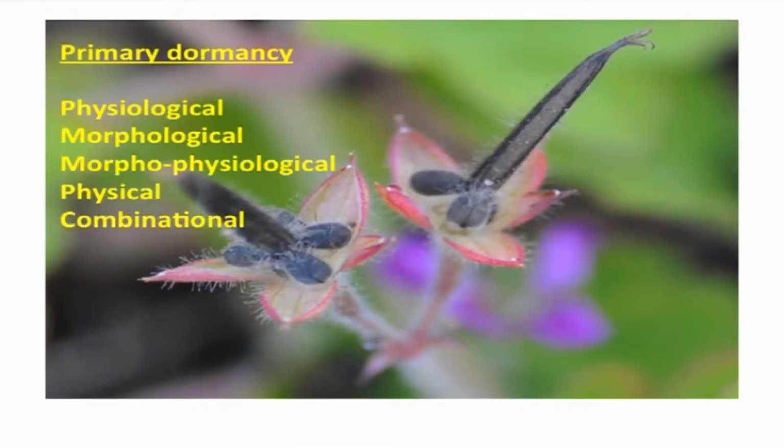Among the primary dormancy, there are 5 types. They are physiological dormancy, morphological dormancy, morphophysiological dormancy, physical dormancy and combinational dormancy. Let us see one by one.